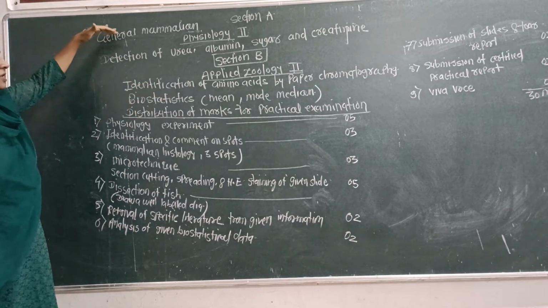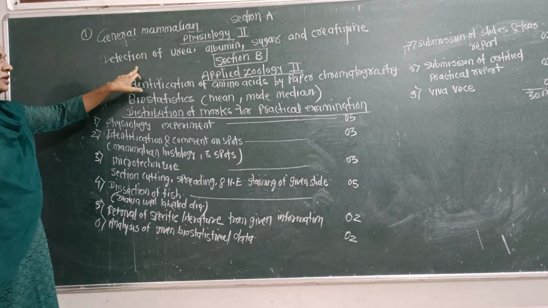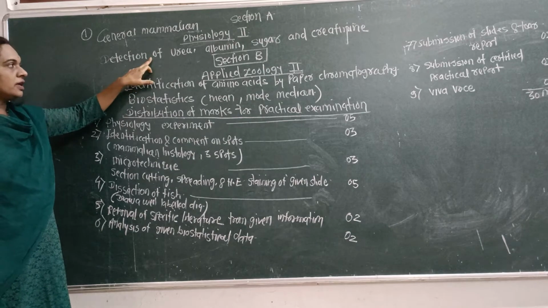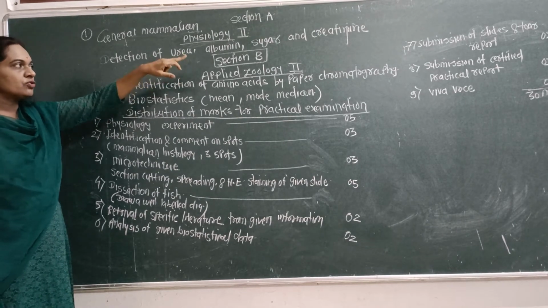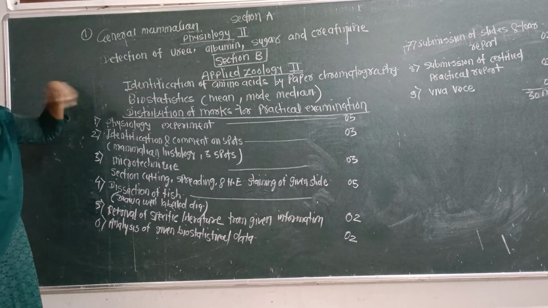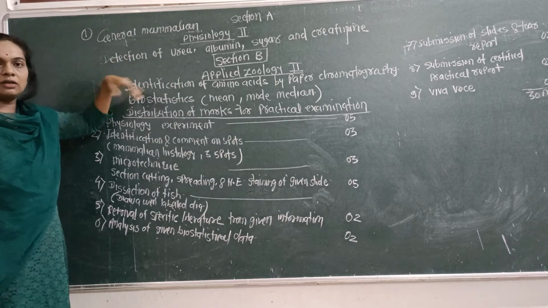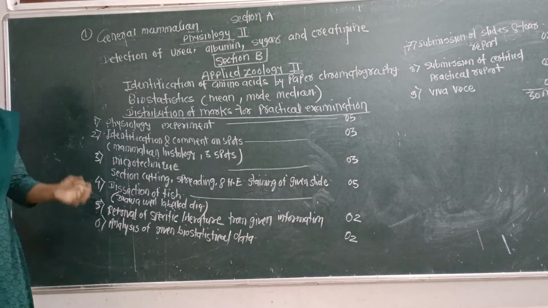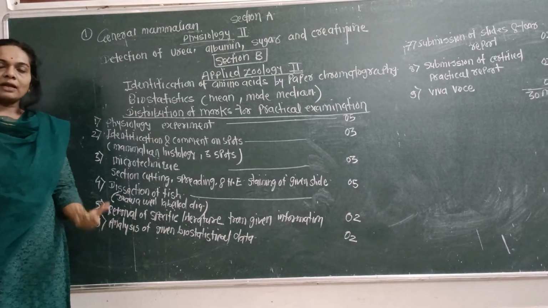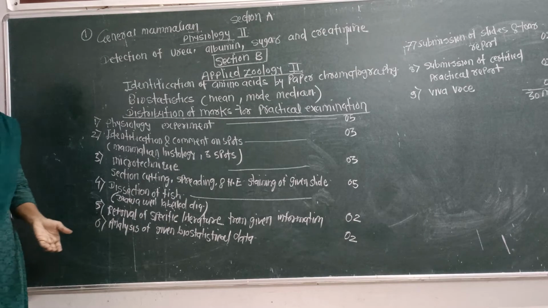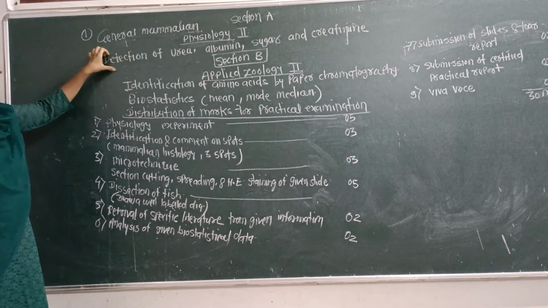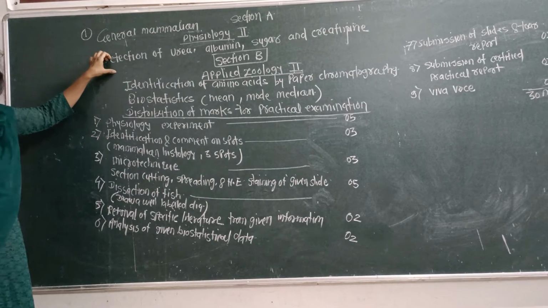In the first section, general mammalian physiology, the first practical is about detection of urea, albumin, sugar, and creatine. You will be given an unknown sample and you have to determine whether in that sample there is urea, albumin, sugar, or creatine present. In the next lecture we will study this first practical, detection of urea, albumin, sugar and creatine.